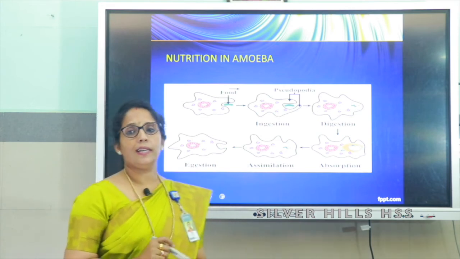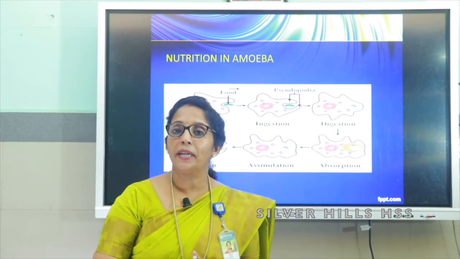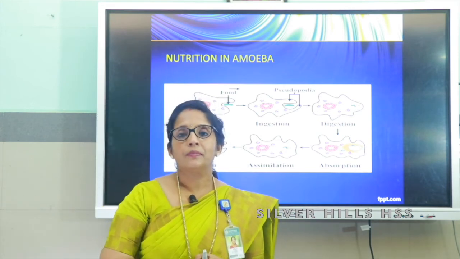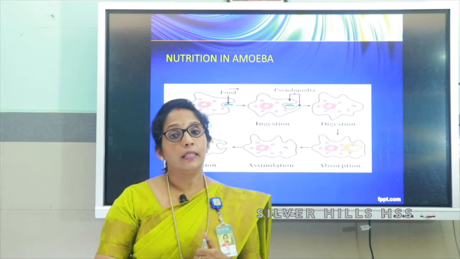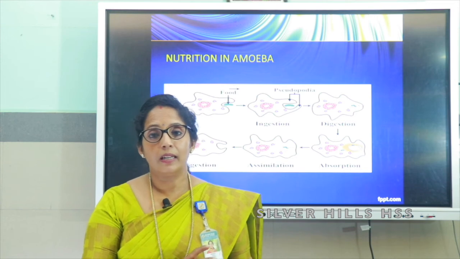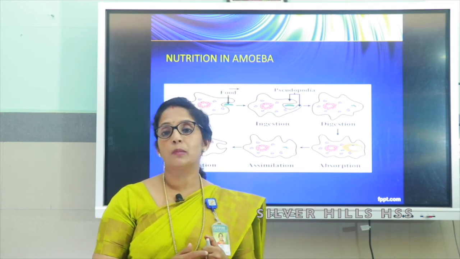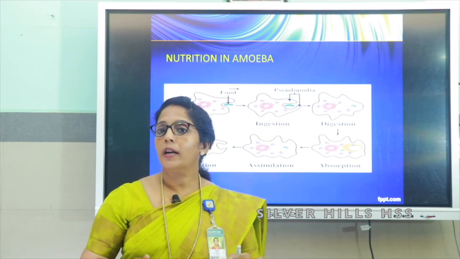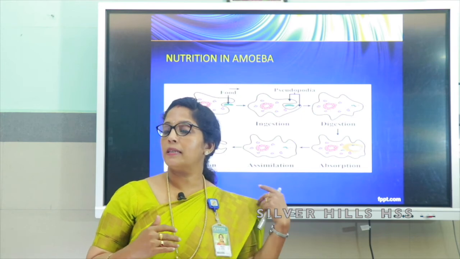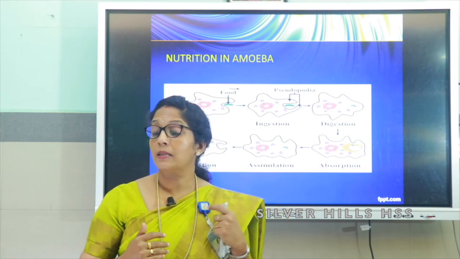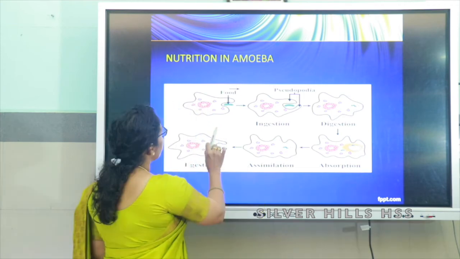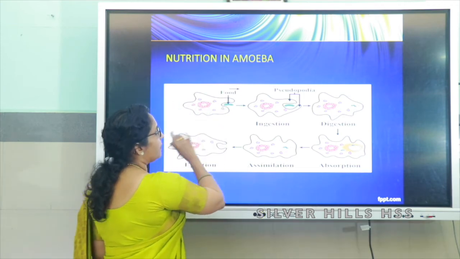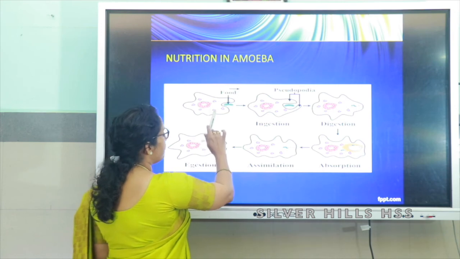Now we can study about the nutrition in amoeba. What is amoeba? Amoeba is a unicellular organism, and that means it has only one cell. How does nutrition take place in amoeba? All the activities that take place in our body by the digestive system are done by only one cell in amoeba. Nutrition in amoeba: whenever amoeba sees food, it takes the food in.